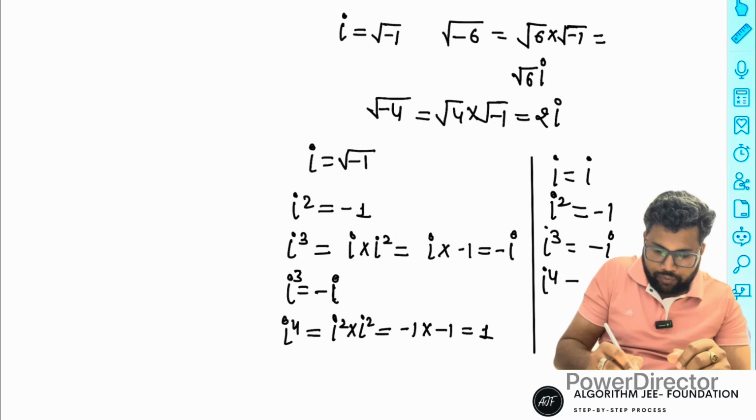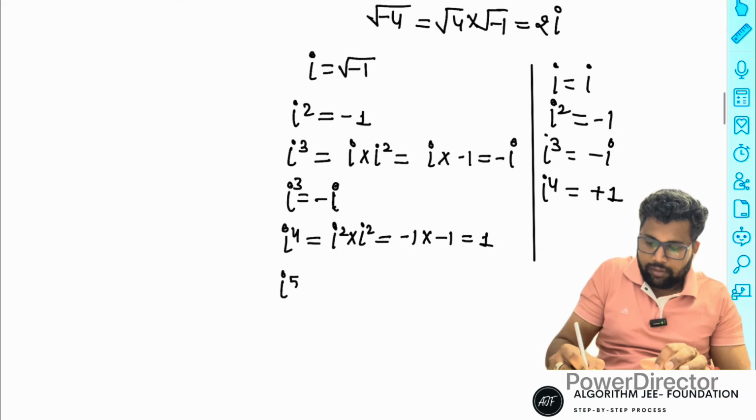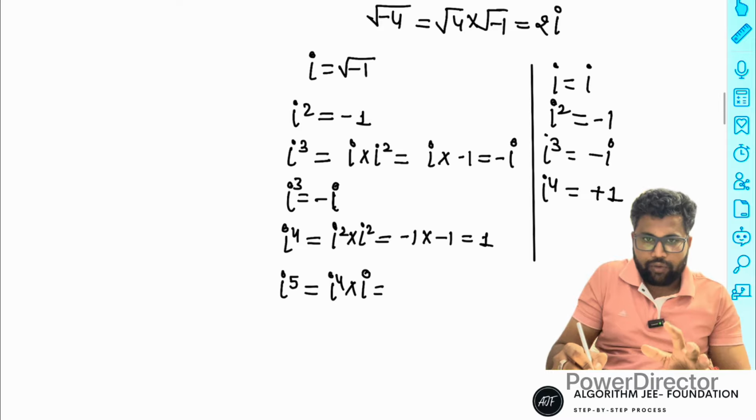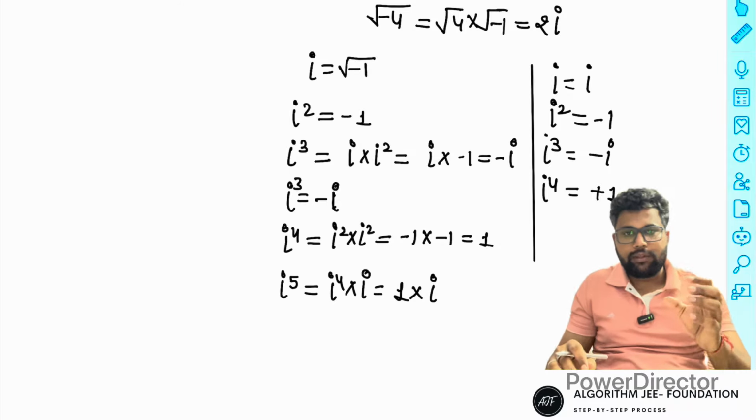After that, if you take iota power 5, you can represent it as iota power 4 into iota. Iota power 4 is 1, and iota is iota. The same cycle repeats.